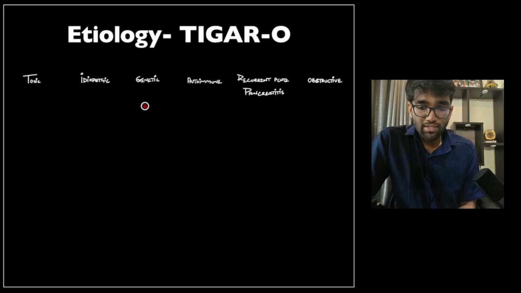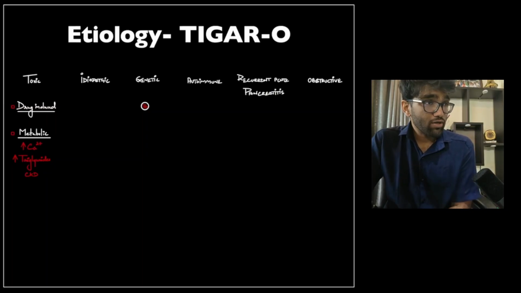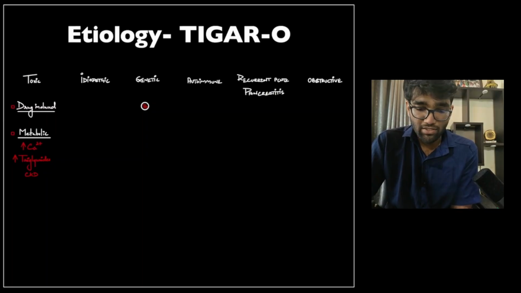to assess causes. The acronym used is TIGAR-O. So T stands for toxic, which includes toxins such as drugs and metabolites. So metabolites include three things, and this is very important: uremia, hypercalcemia, and triglycerides. As we've seen with acute pancreatitis, the hypertriglyceridemia and hypercalcemia cause metabolic dysfunction within pancreatic cells themselves, resulting in premature intracellular pancreatic enzyme activation, resulting in damage to the cells themselves and then therefore the parenchyma.